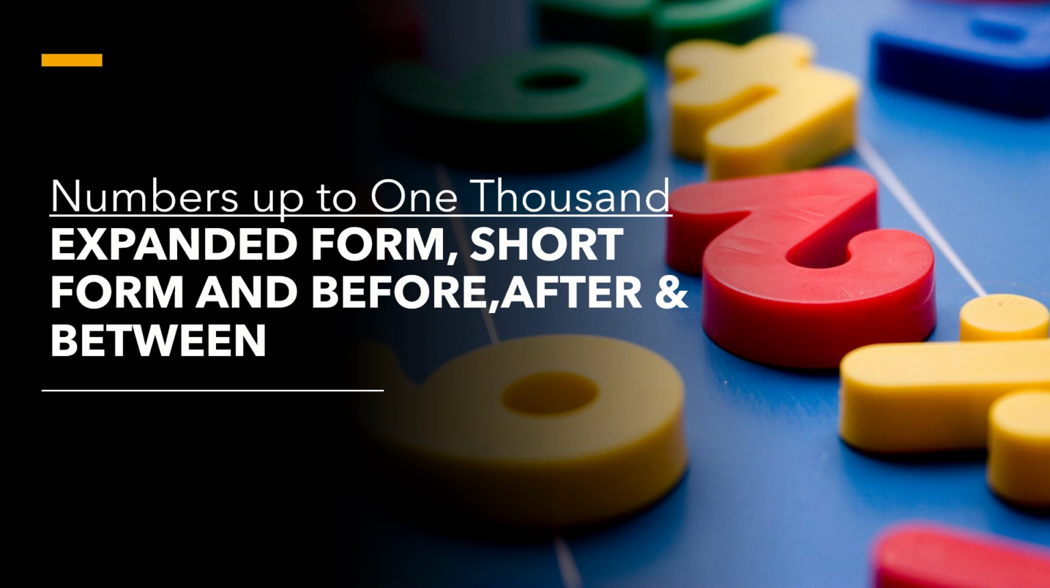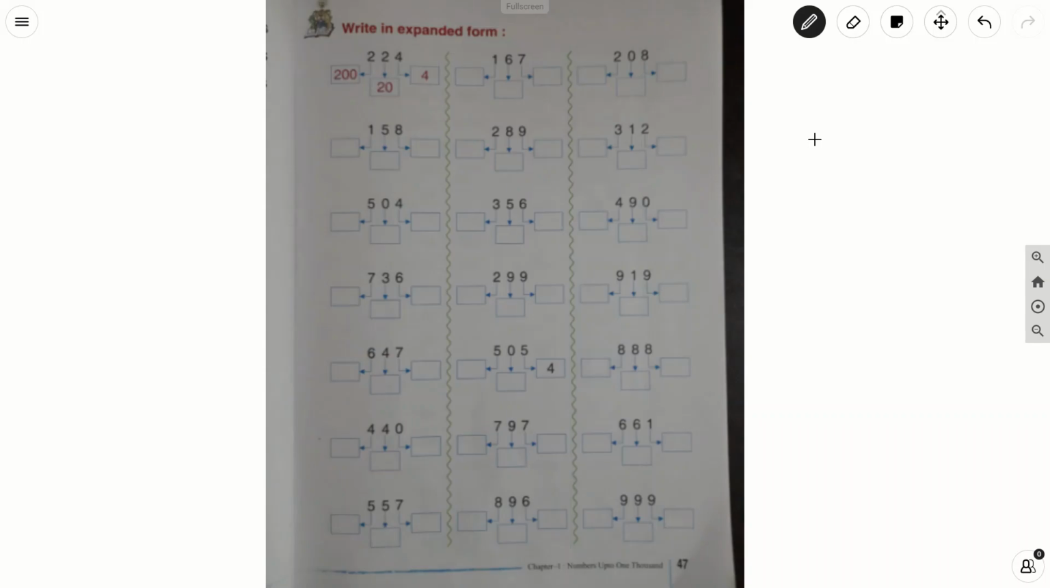Last class we studied to write the numbers when number names were given. So today we will study expanded form, short form of a number, and what comes before, after and between the number. All of you open page number 47. Write in expanded form. Okay, shall we start?